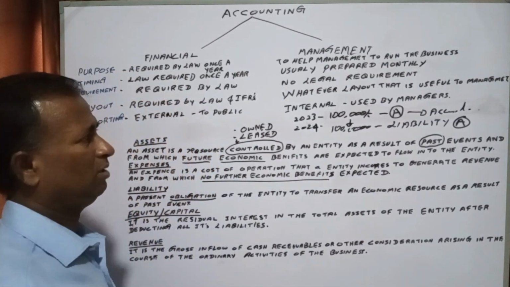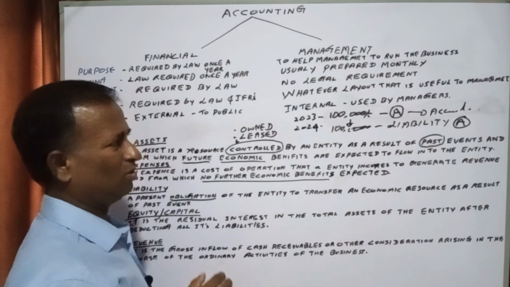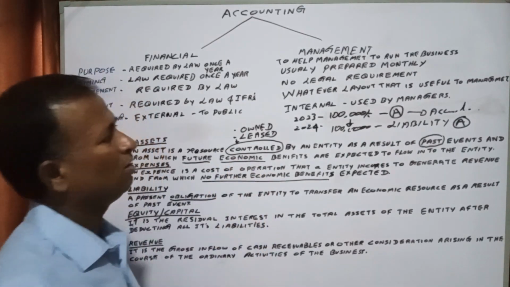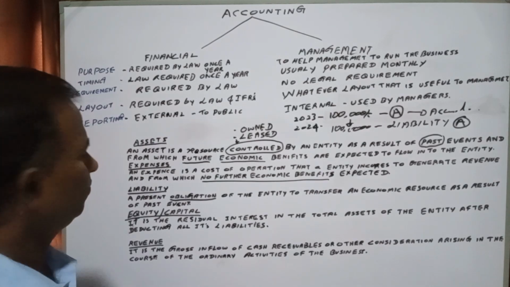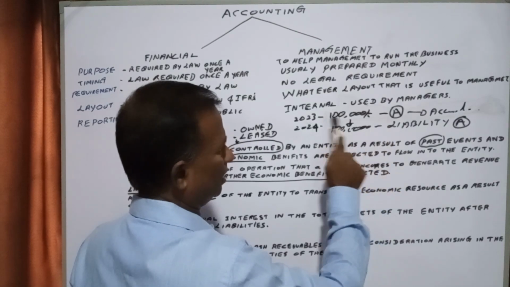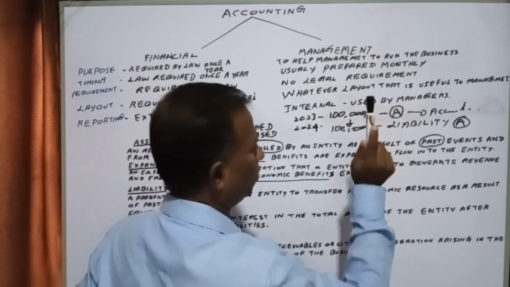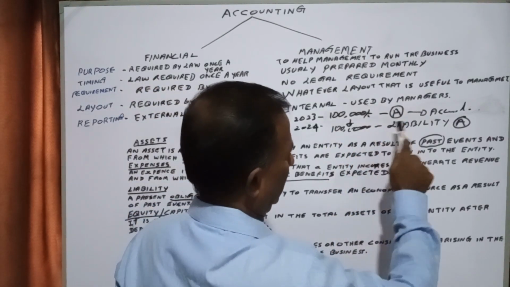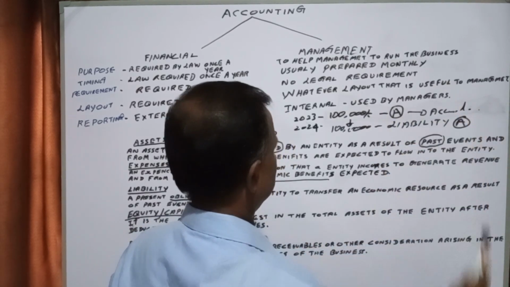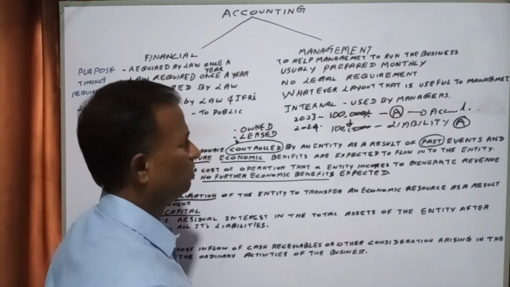But to understand properly, I have taken a different financial year to explain. So in 2023, we received a 100,000 loan from A, and it has been accounted in the set of books of accounts.